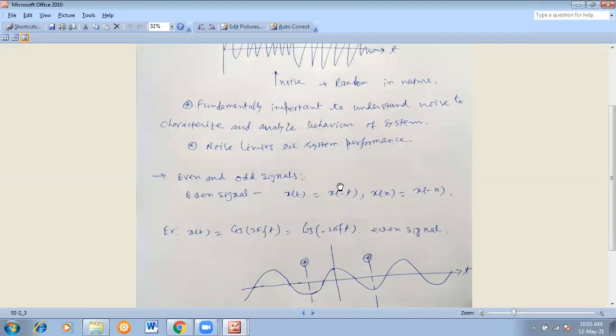Now is it clear to you, everyone? Yes. What is deterministic and what is a random process? But still, if anybody has any doubt, you can ask me the question.